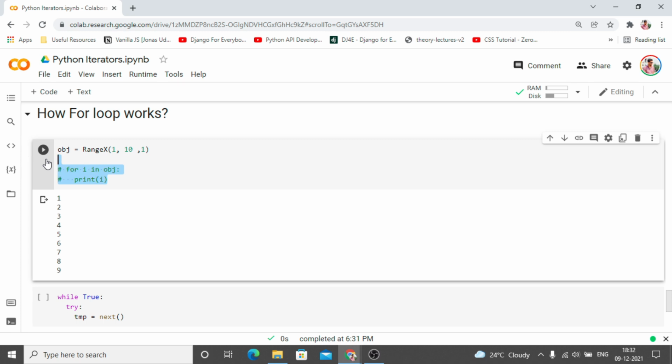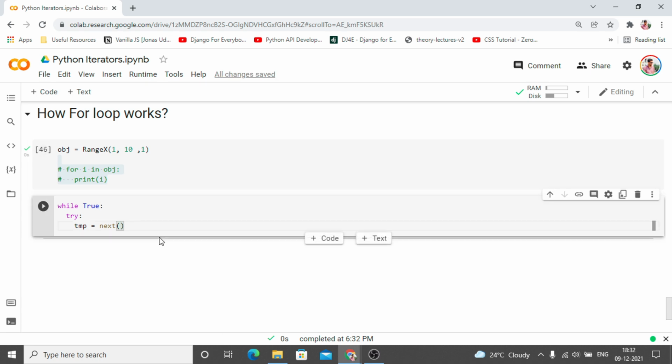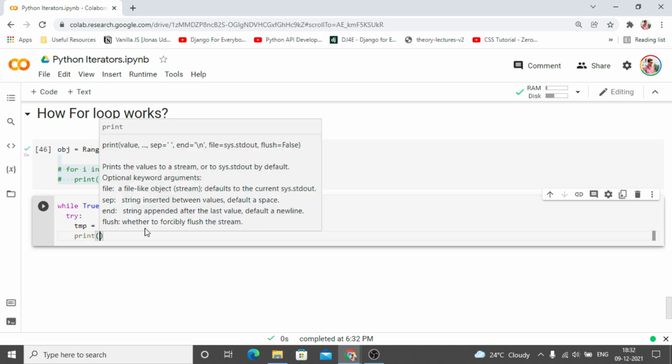So let's create the object again, because that iterator object we cannot use again, since it hit the stop iteration mark. This temporary variable is going to get the next object. In our case, it will first take 1 and then 2, and in this way it is going to print the number, or return the number, whatever you say.